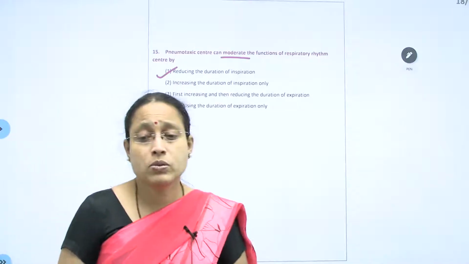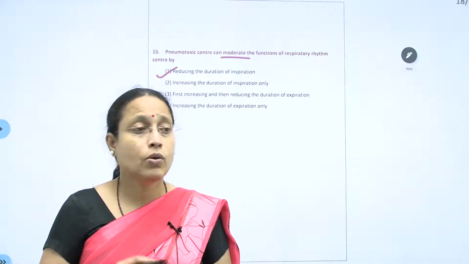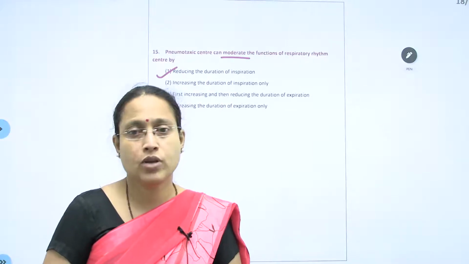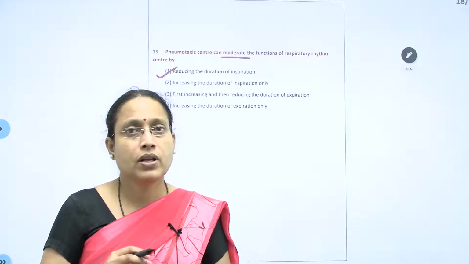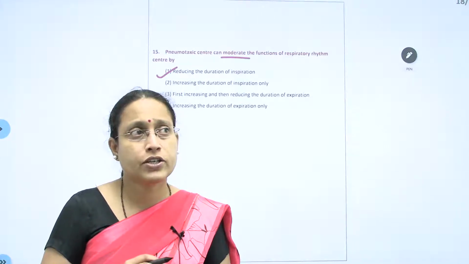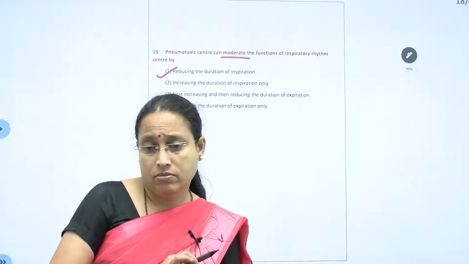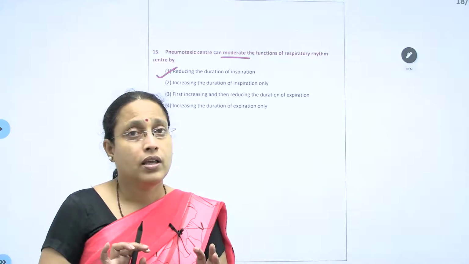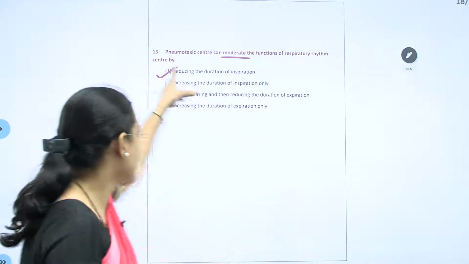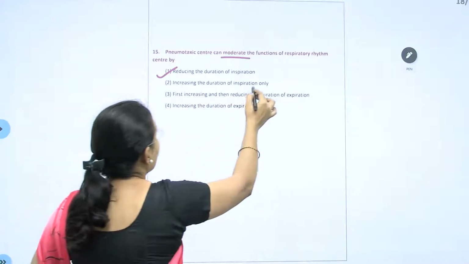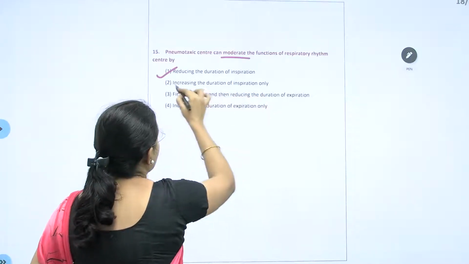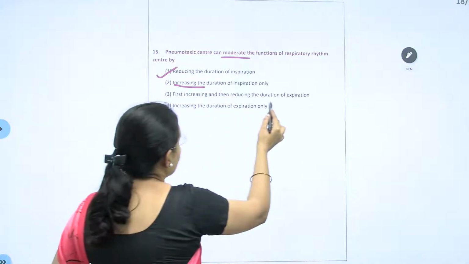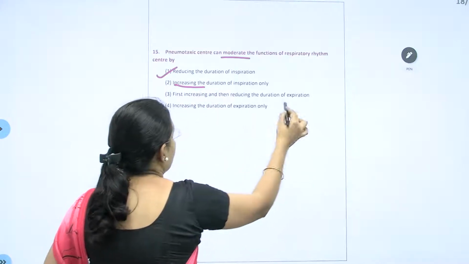What goes on due to the neurons of the DRG is a kind of inspirational ramp. The stimulus that brings about inspiration, and that brings about contraction of the external intercostal muscles as well as the diaphragm, is stopped. That means its duration is reduced. So therefore it's correct. Increasing the duration of inspiration only is wrong, there is no increase here.